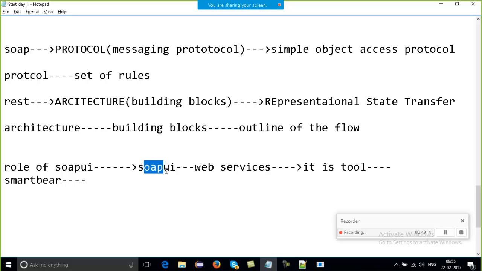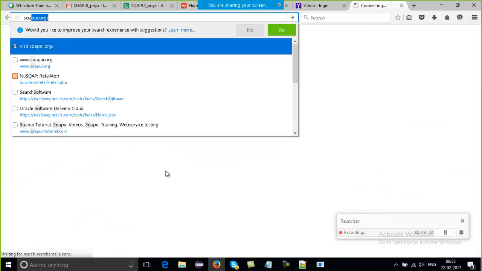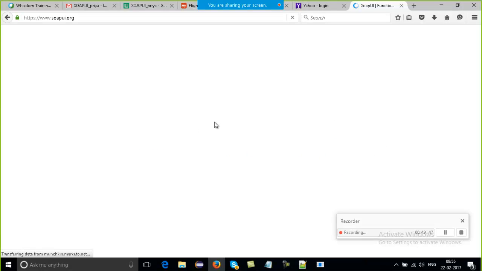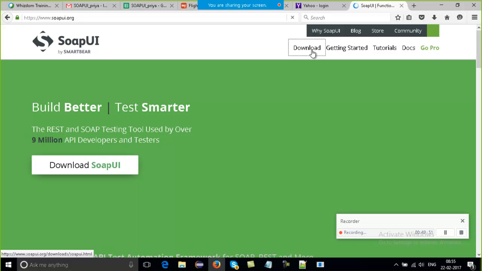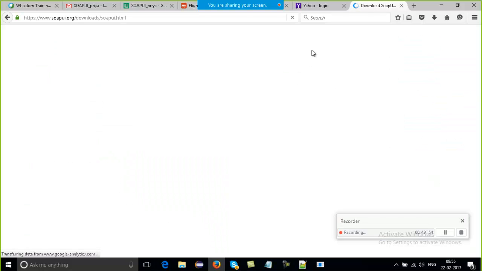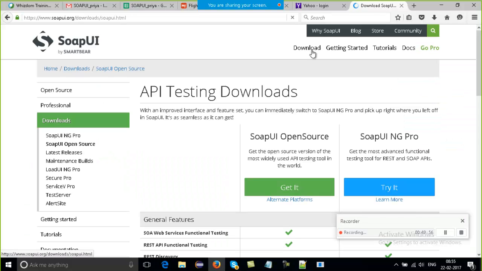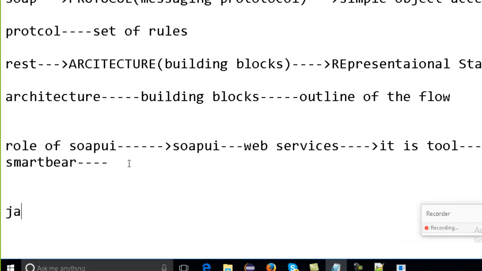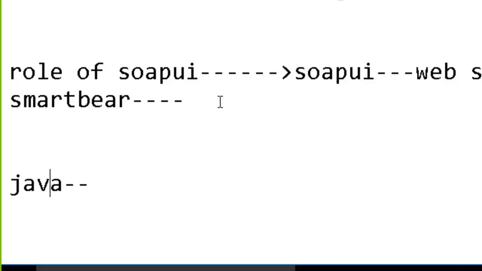So the official website for SoapUI is soapui.org. You can go to this website and view anything you need to know about SoapUI, as this is the product by SmartBear. And one more thing, it is based completely on Java, but we don't need to know anything else related to Java or how it works.